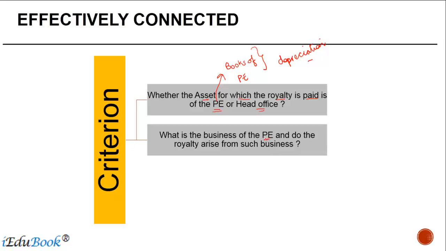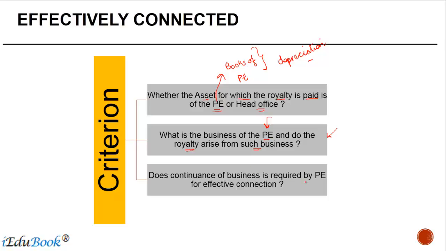What is the business of the PE? Is it to provide services? Is it to provide licensing services? Or is it just to provide marketing? And does the royalty arise from such business? So the linkage between the arising of the royalty income and the business of the PE should exist.